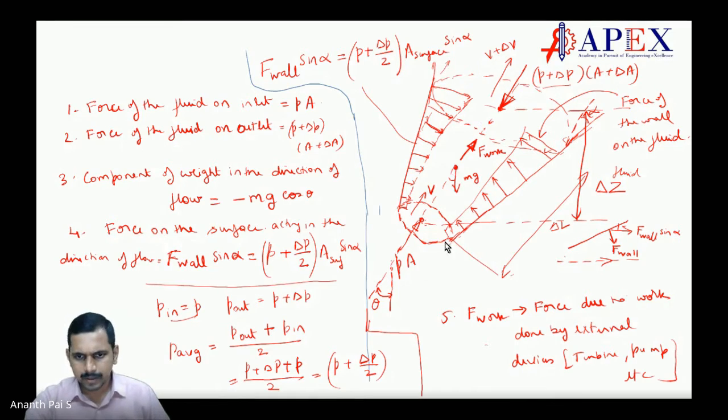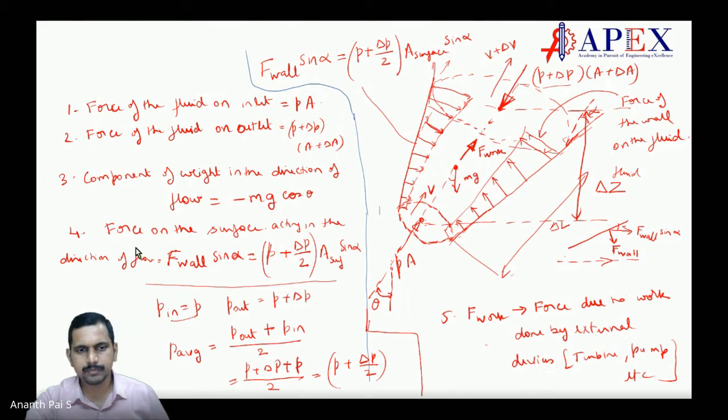So here what happens? This is an elemental open system. Entrance is here, exit is here. First, the force on the inlet is P into A due to pressure. Force on the outlet because of the pressure is P plus delta P, into A plus delta A. Make sense? Then the force component of weight in the direction of flow, mg is here, minus mg cos theta. We have changed the cos theta direction here.